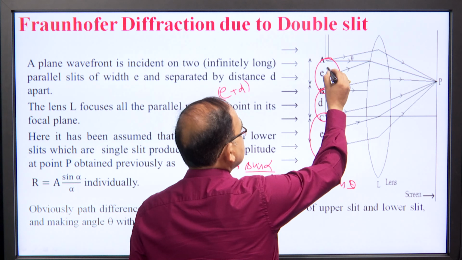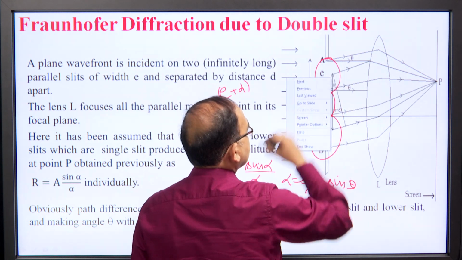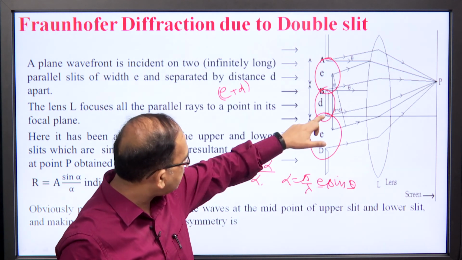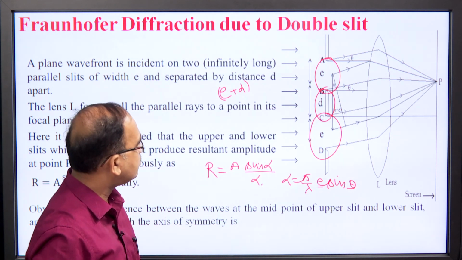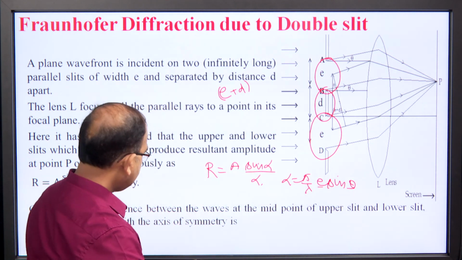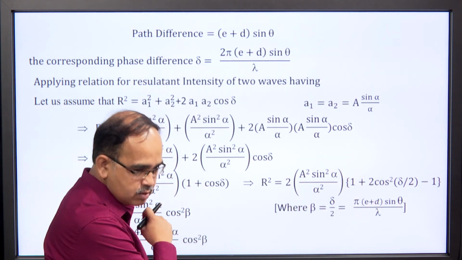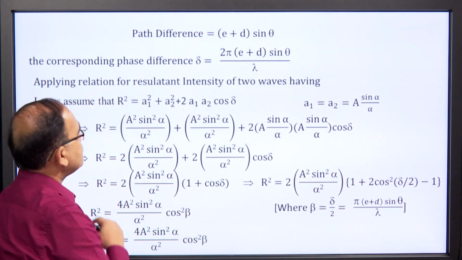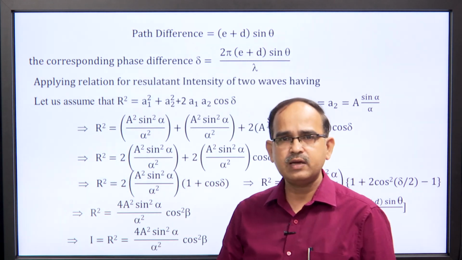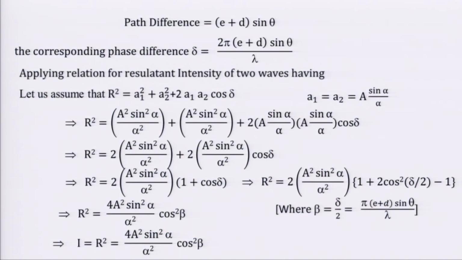The path difference between the waves originating from the midpoint of slit AB and the midpoint of CD can be calculated with the help of the small triangle shown there, which will be e plus d sin theta. The path difference between the waves originating from the midpoints of the slits AB and CD will be e plus d sin theta. The corresponding phase difference will be 2 pi over lambda, e plus d sin theta.